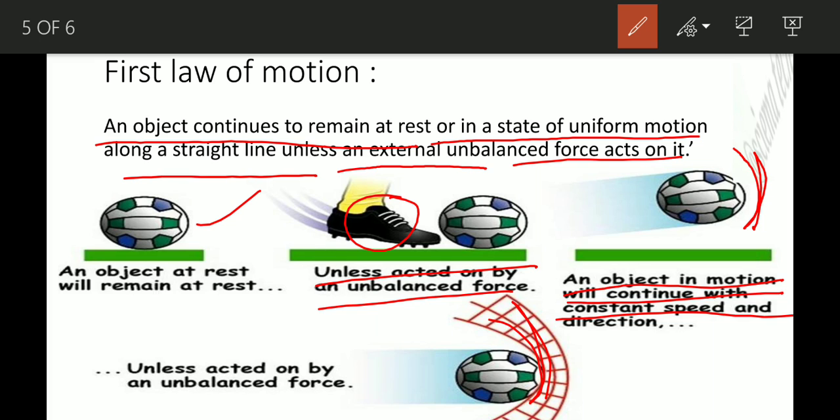So the first law of motion states that any object will be in the state of rest or in the state of uniform motion, moving with constant speed or constant velocity, until and unless any external force is applied.